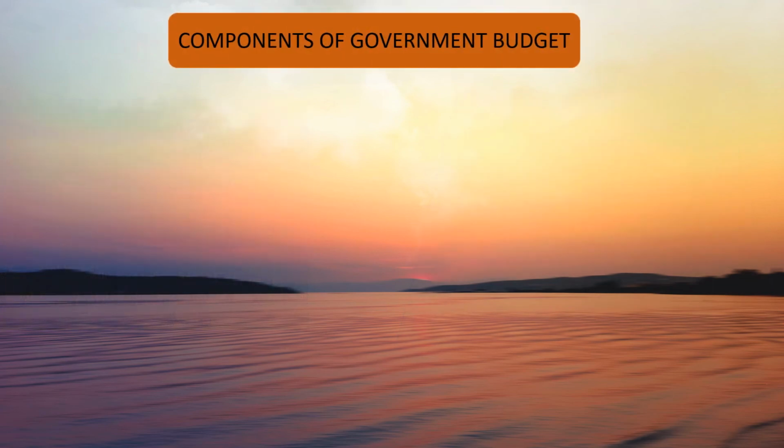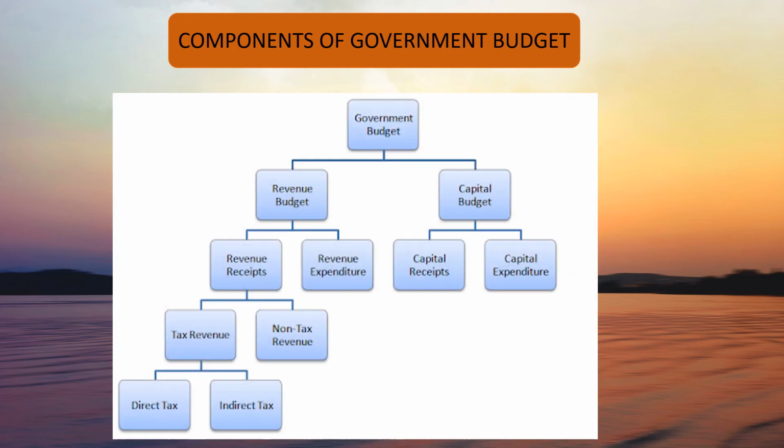After understanding the objectives of the government budget, we need to know the components of the government budget. So, the government budget includes revenue budget and capital budget. Revenue budget has two parts, revenue receipts and revenue expenditure. Similarly, capital budget has two parts, capital receipts and capital expenditure. Revenue receipts are divided into two subparts, tax revenue and non-tax revenue. Tax revenue includes direct tax and indirect tax.